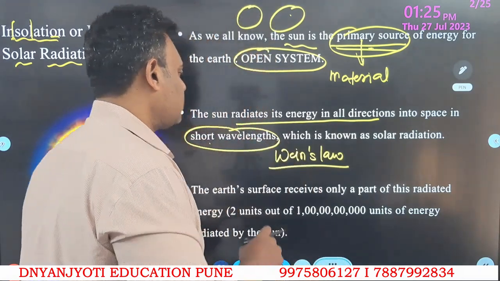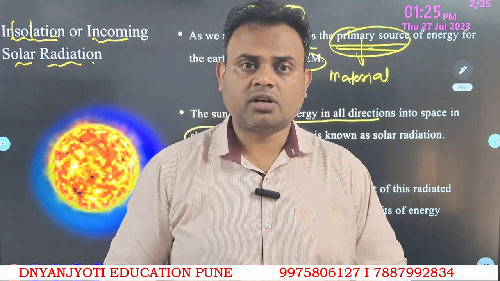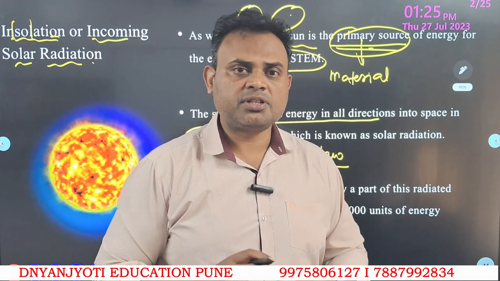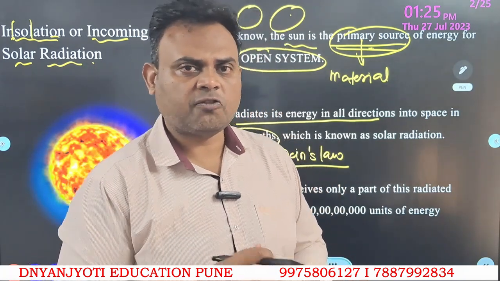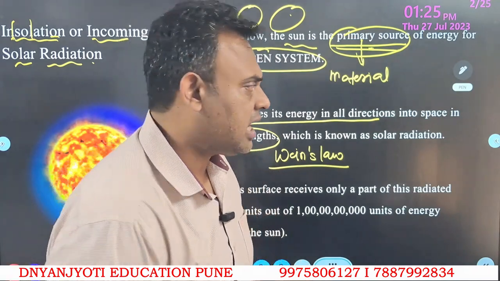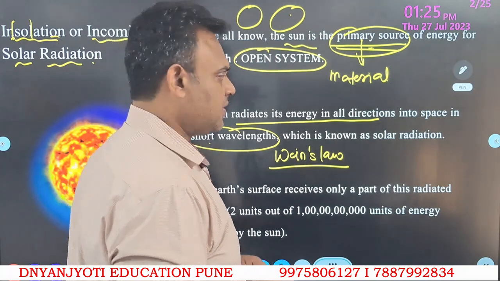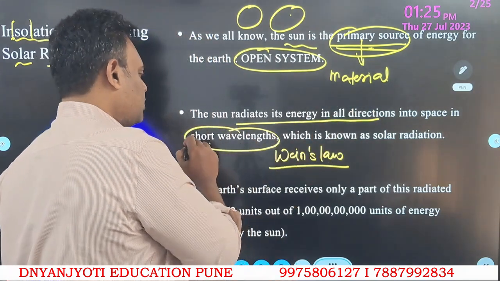The sun has a tremendously high temperature, especially its coronal part. Due to such high temperature, the energy coming in the form of electromagnetic waves, in the form of radiation, has a very short wavelength and very high frequency. Therefore the sun radiates energy in all directions in the form of short waves.